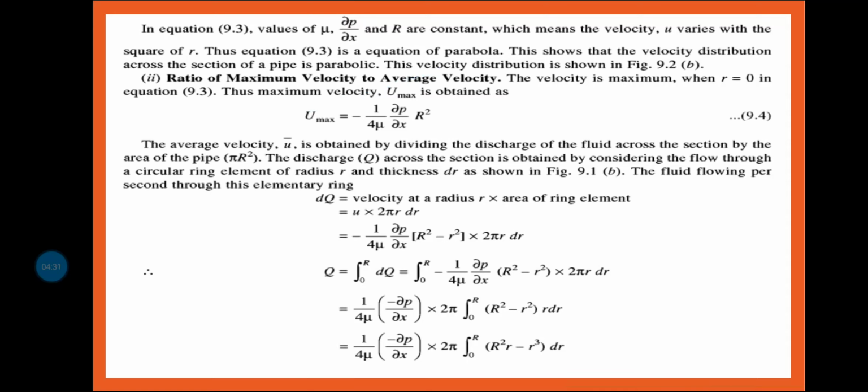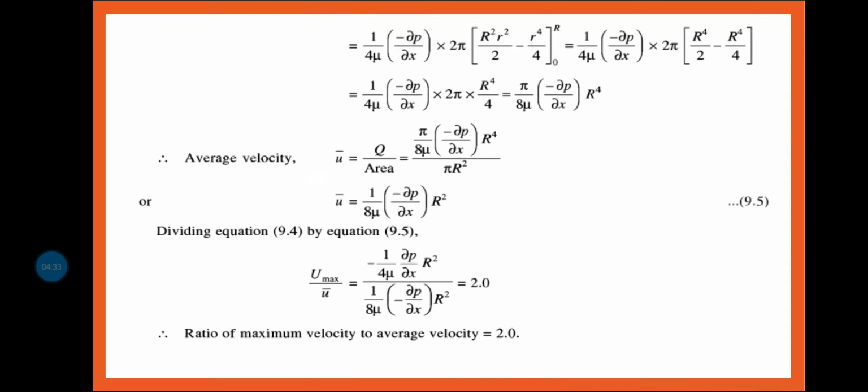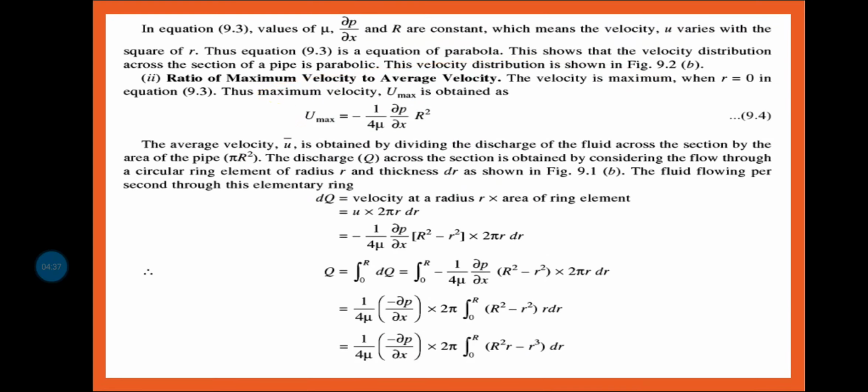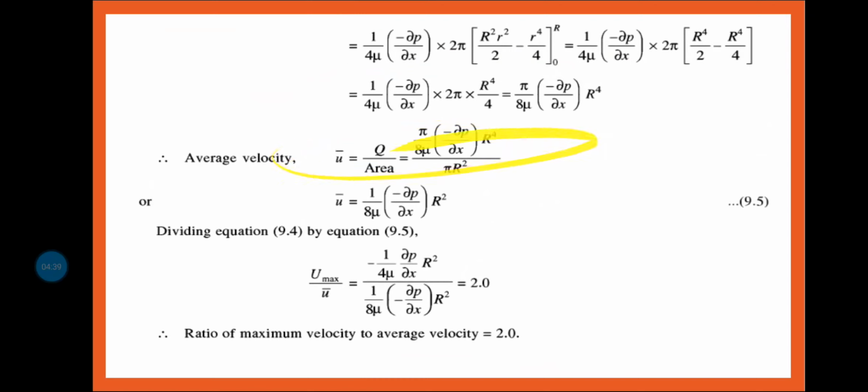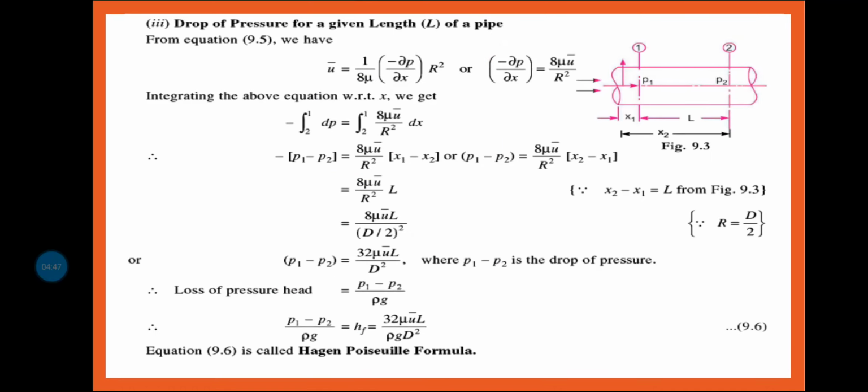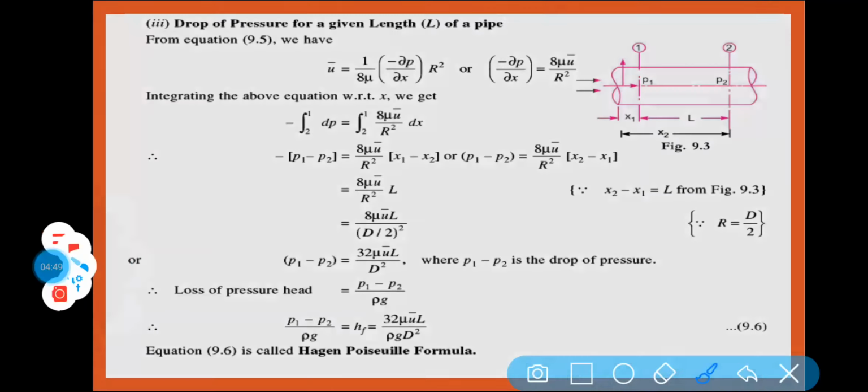And the discharge you can find out from this formula. This is the discharge, and this is the average velocity. The ratio of u max by u bar is equal to 2. So I hope it is clear, and if you have any doubt, you can ask me in the comment section also.